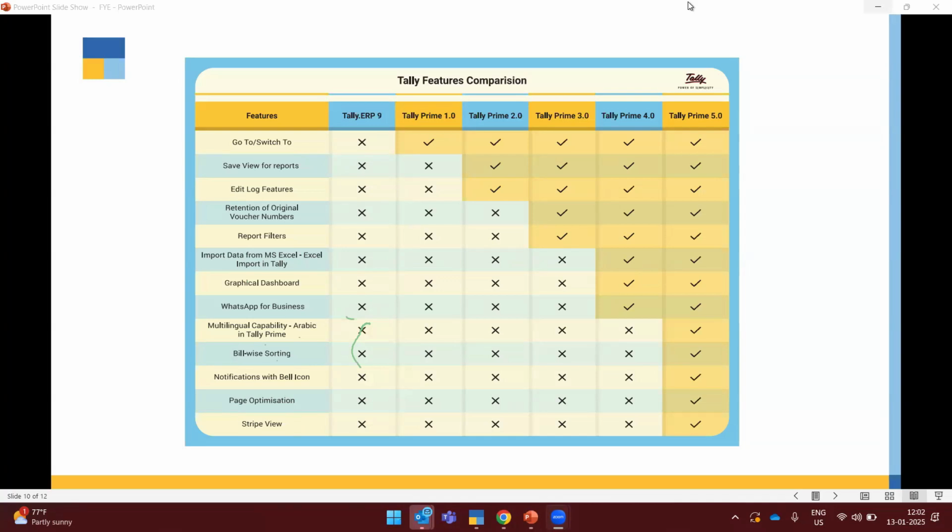Mr. Bidesh, so you have already Tally Prime Cloud. Is this from Tally or any other hosting you have done?